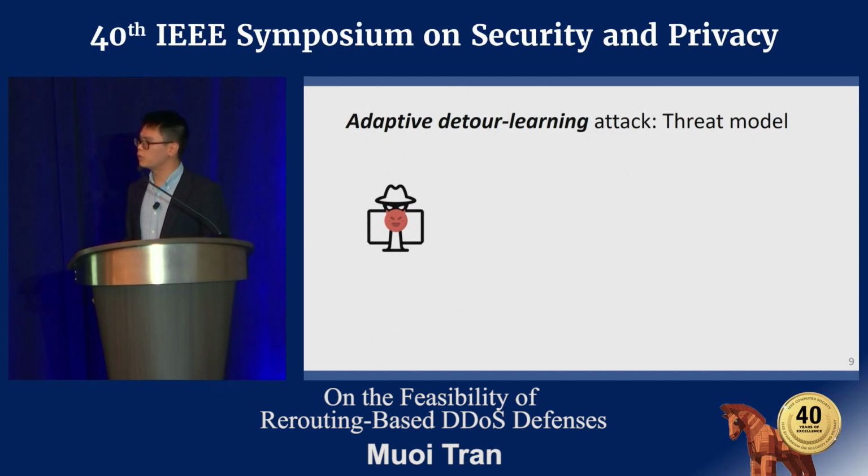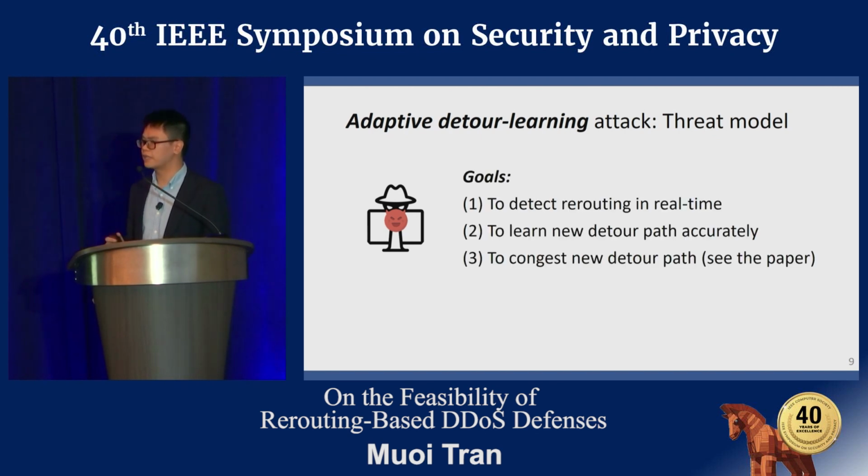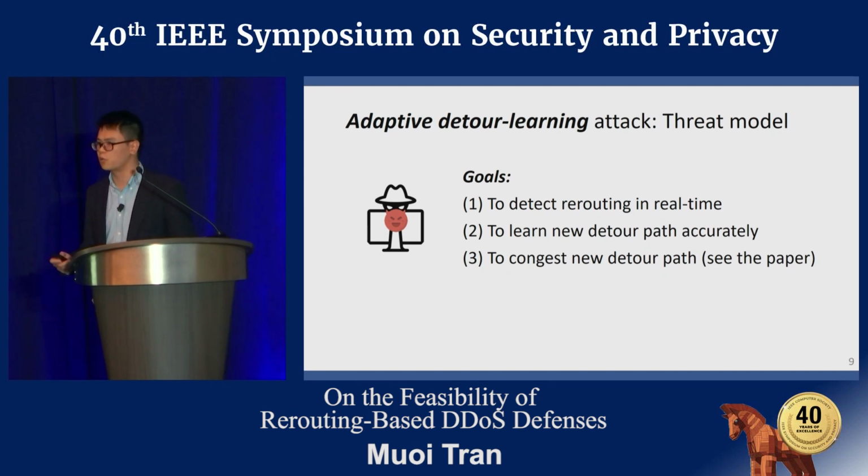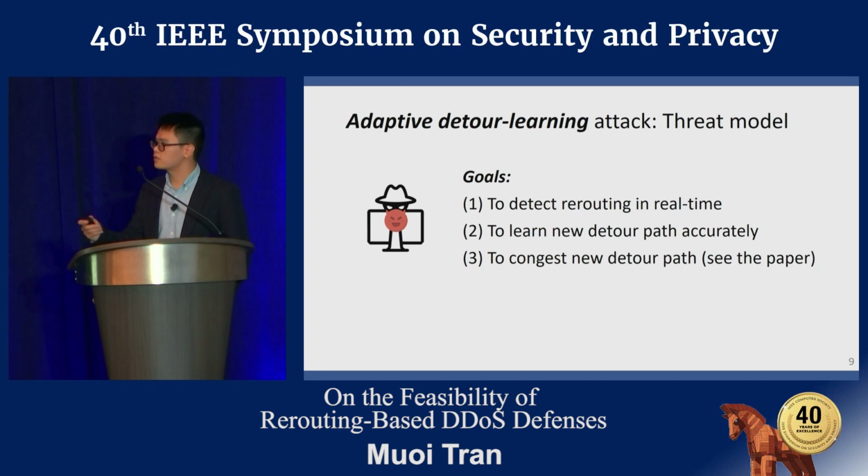We propose a new adaptive attack, and we call it the detour-learning attack. So here's the threat model that we consider. The adversary has 3 attack goals in 3 steps, which are to detect the rerouting in real time, to learn the new detour path accurately, and finally, to congest the new detour path. For the interest of time, we will focus on the first 2 attack goals in this talk. And for the third attack goal, please check out our papers.